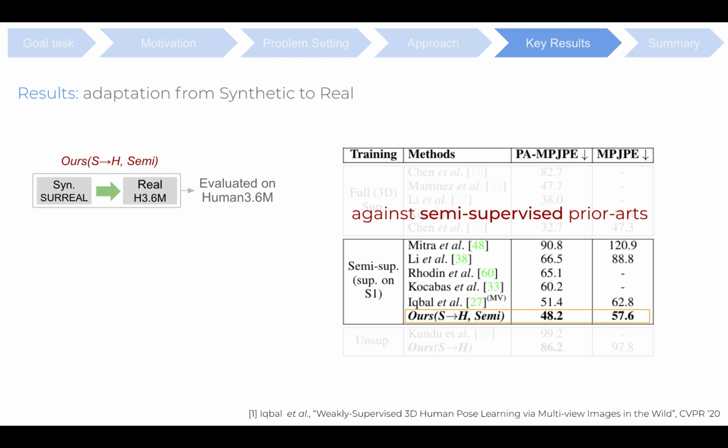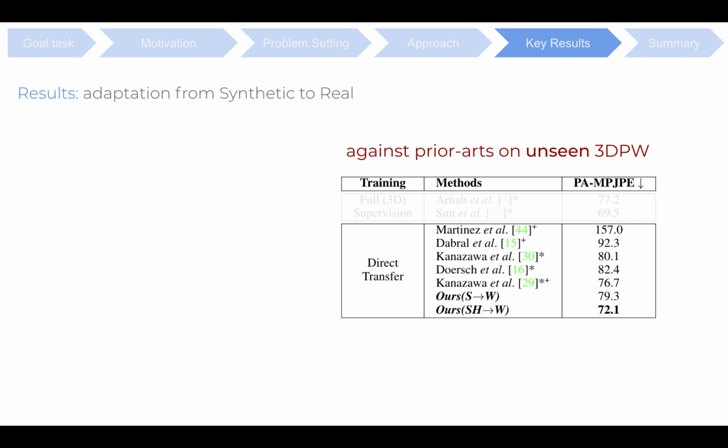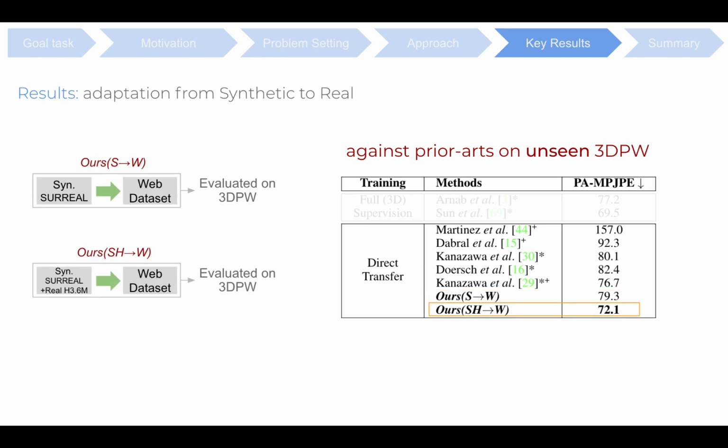Lastly, when evaluated on 3DPW dataset, Rs S2W, which uses the synthetic serial dataset as the source and an in-house web dataset as the target, yields performance comparable to prior arts without any supervision on real data. Whereas Rs SH2W outperforms the prior arts by a significant margin with a PA-MPJPE of 72.1.